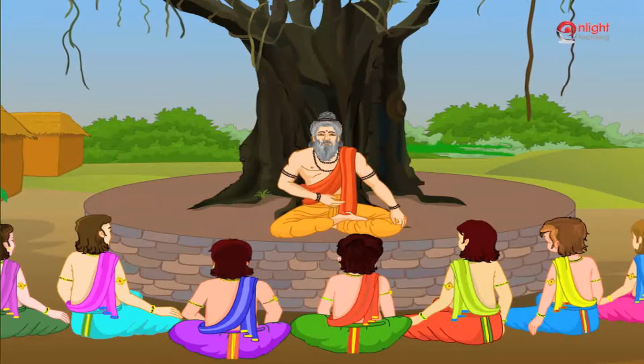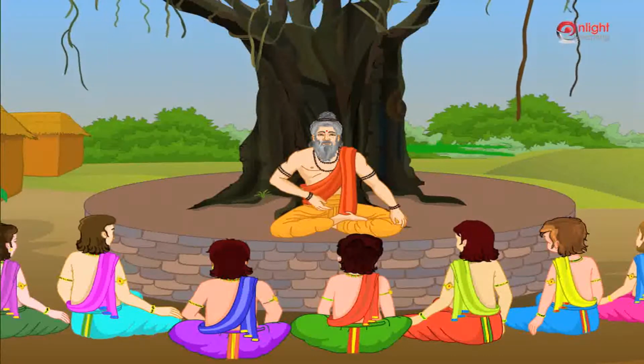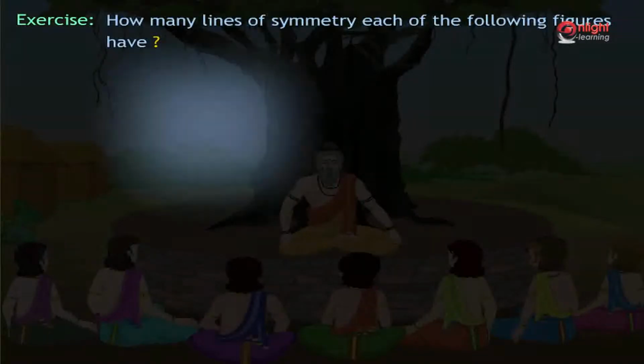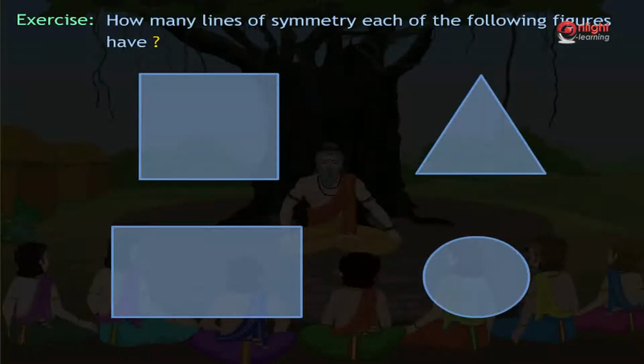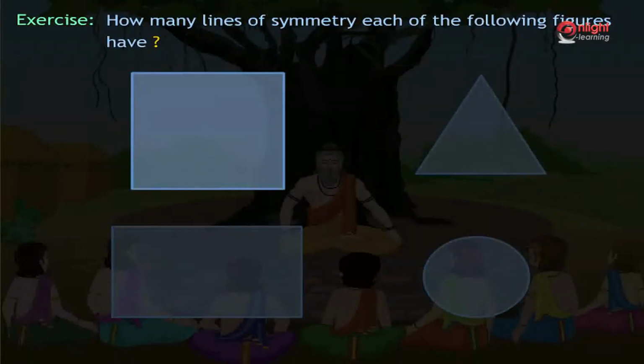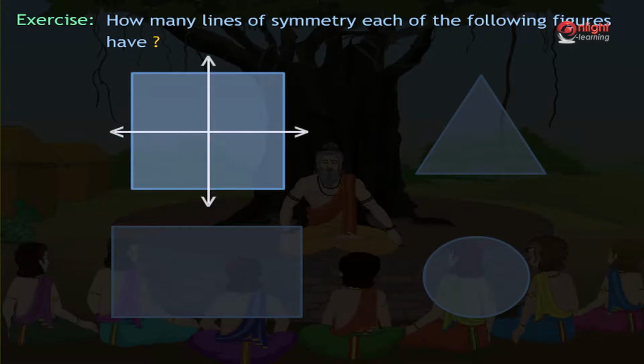Nakul, from among the following figures, can you say how many lines of symmetry each of the following figures have? The first figure, being a square, can have 4 lines of symmetry: a horizontal line of symmetry, a vertical line of symmetry, and 2 lines of symmetry along the 2 diagonals.